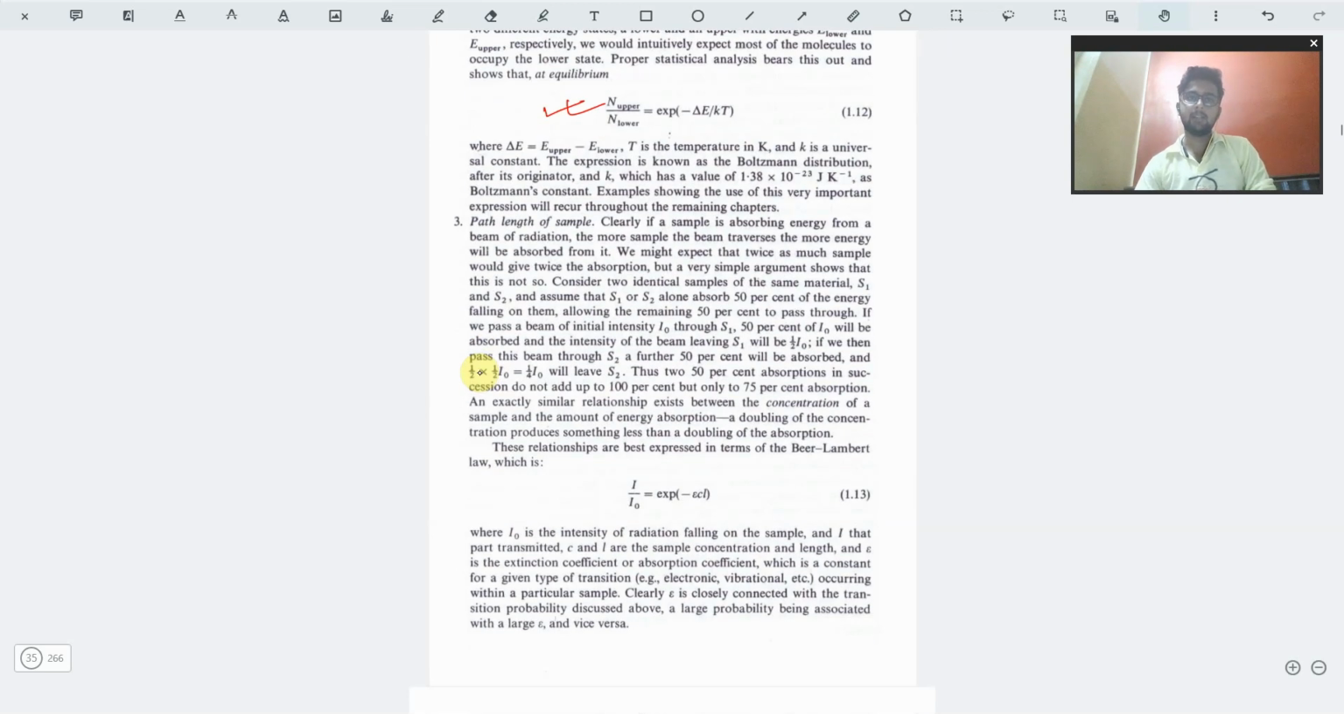Then we have the path length of the sample, which comes from Lambert-Beer's law. You can see that Lambert-Beer's law is given here, along with the intensity of the radiation being passed, and what the absorbance and transmittance will be. Those also help in determining various aspects of the spectroscopic data.